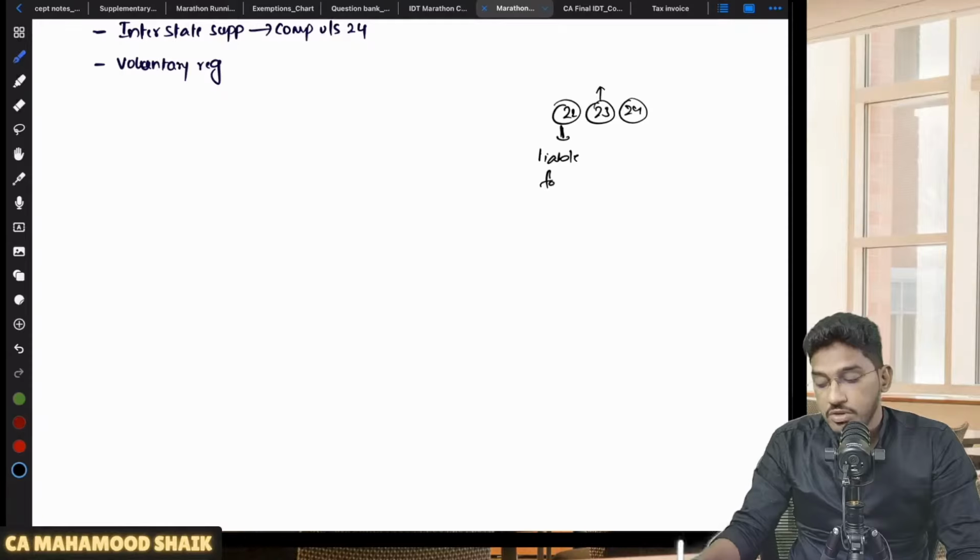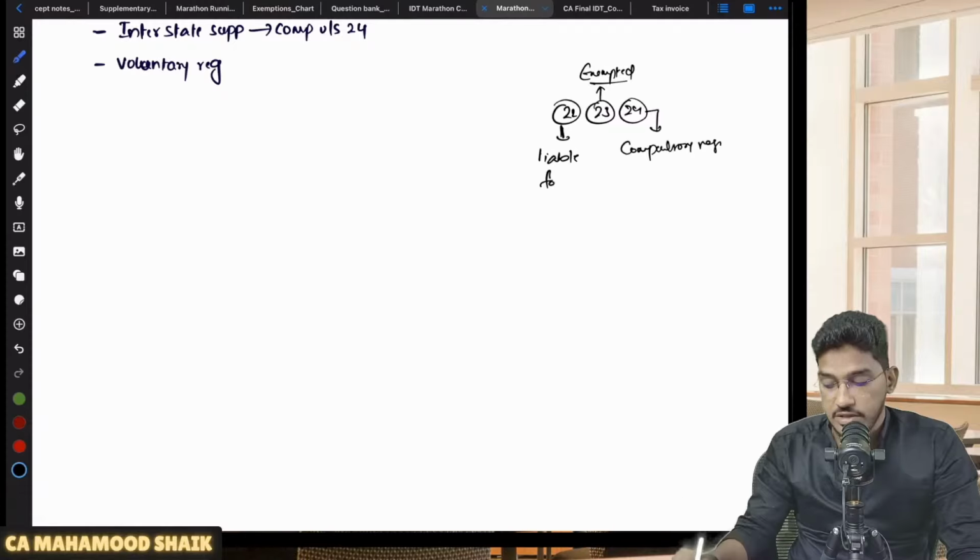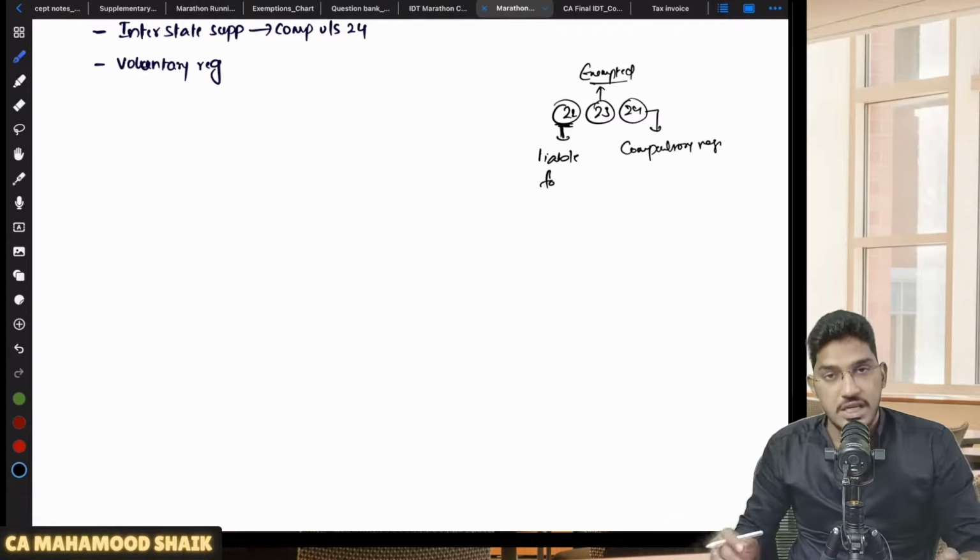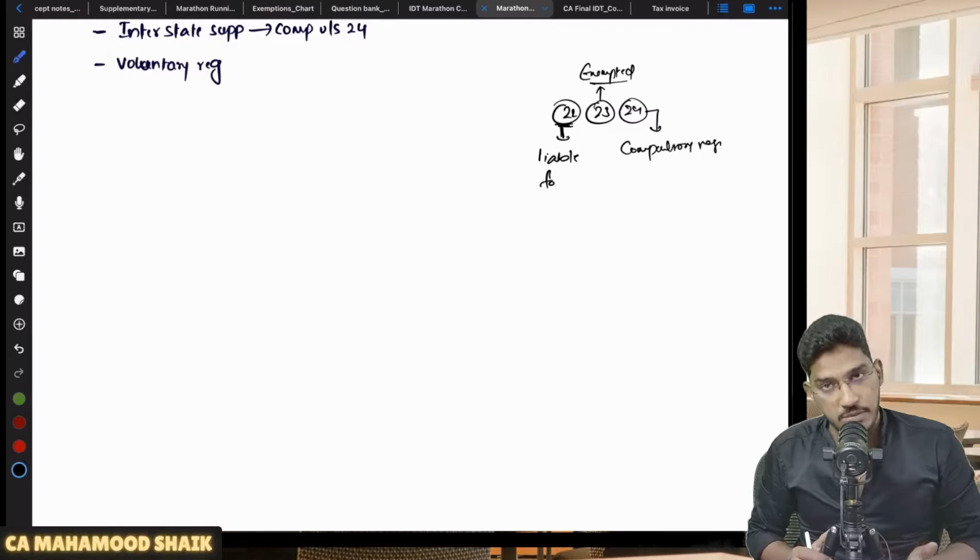Then section 23 will talk about the persons who are not liable for taking registration, the people who are exempted from taking registration. Then we have section number 24, which talks about the persons who are liable for taking compulsory registration. So these three are the main sections which we are going to cover. Section number 22: when a person usually will become liable for registration. Section number 23: who are the people who are not liable for registration.